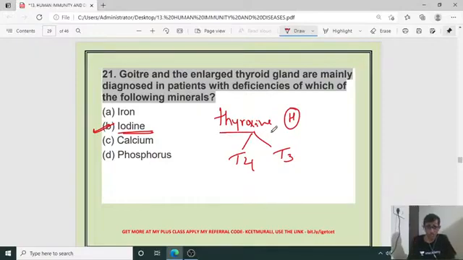Thyroxine deficiency occurs due to the deficiency of iodine in food items. So enlargement of the thyroid gland and goiter, the physical appearance of that enlargement in the neck, is because of the deficiency of iodine. So proper iodine should be there in our food. Yes, Manu, you are right.